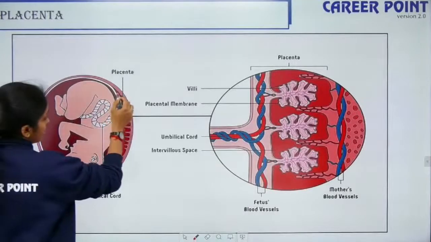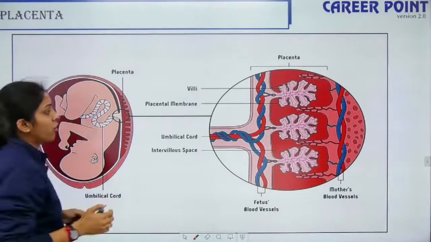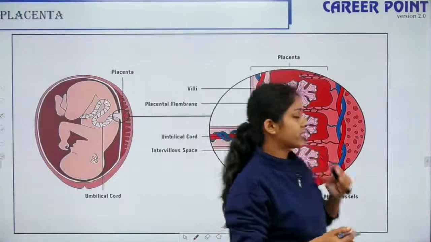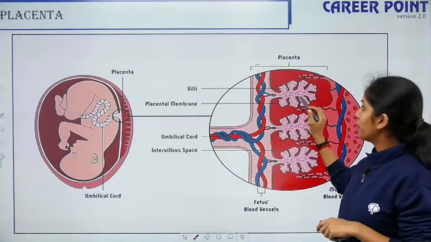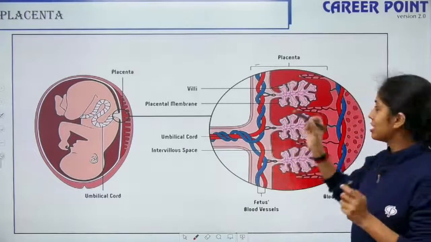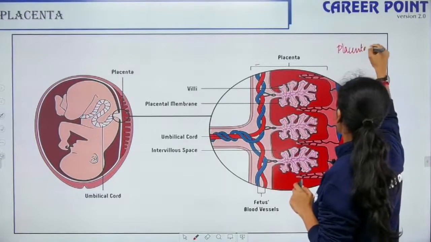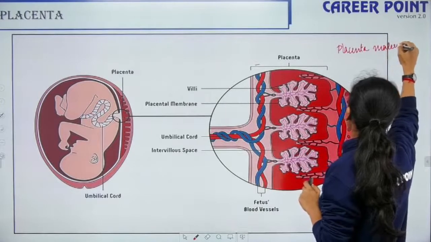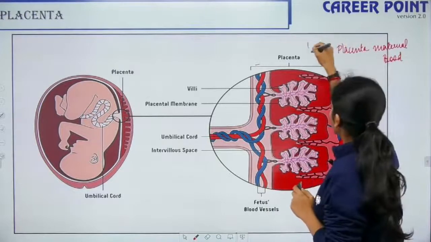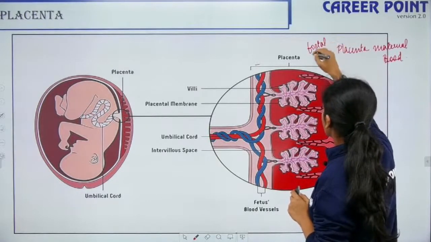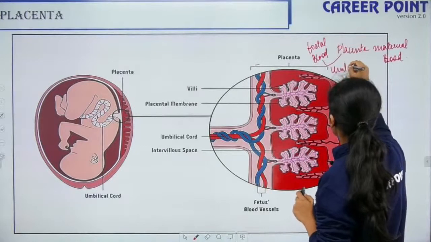So you can see, this is the uterine tissue. This is where it has got embedded. It will slowly begin to form the placenta. The inner structure is this. So this entire thing is the placenta. So you have the placental membrane. The placenta separates the maternal blood, so maternal blood is the mother's blood, and the fetal blood. What connects the fetus to the placenta is your umbilical cord.